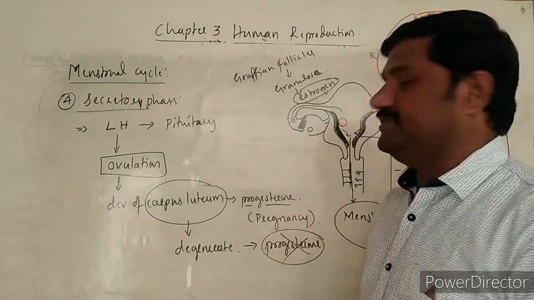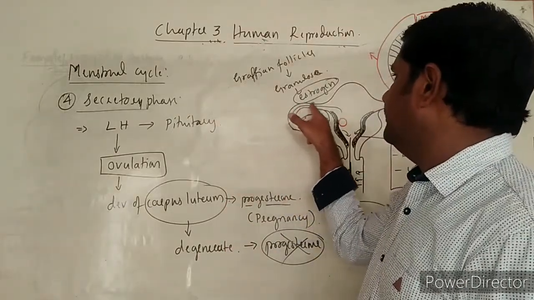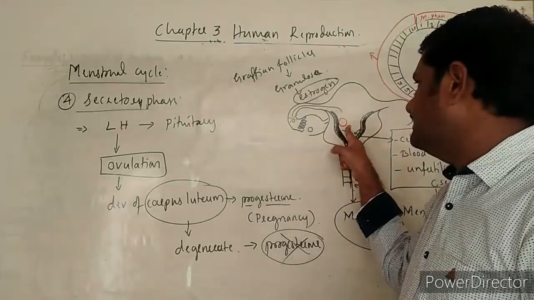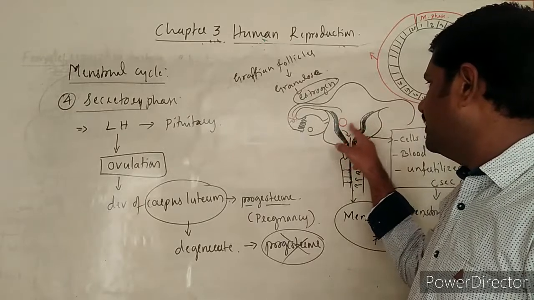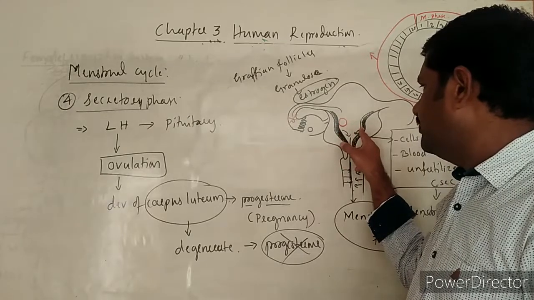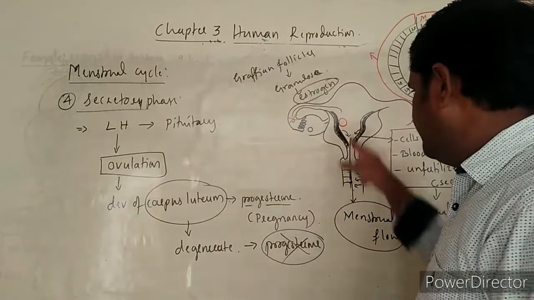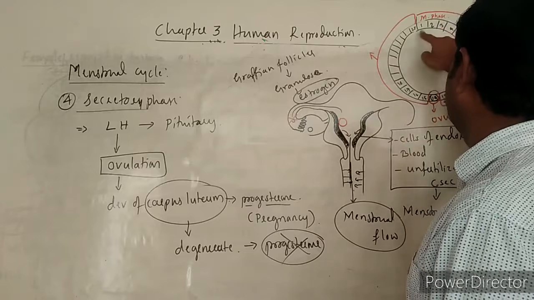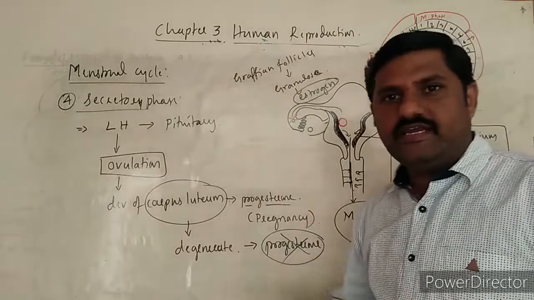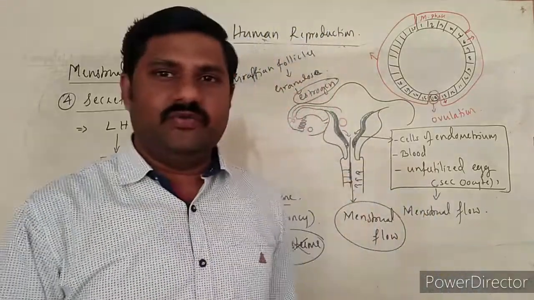If there is no fertilization, then the secondary oocyte comes to the uterus, and simultaneously the wall of the endometrium sheds. The unfertilized secondary oocyte, the endometrial wall, and the blood flowing out are called menstrual flow. When menstrual flow takes place, the menstrual phase occurs from the first day to the fifth day, right? It is a repetition of the cycle. This is the fact you should remember.